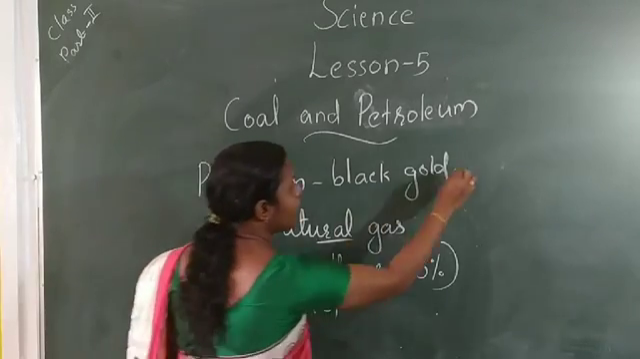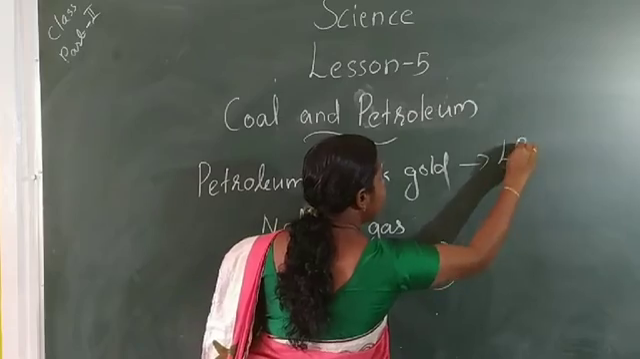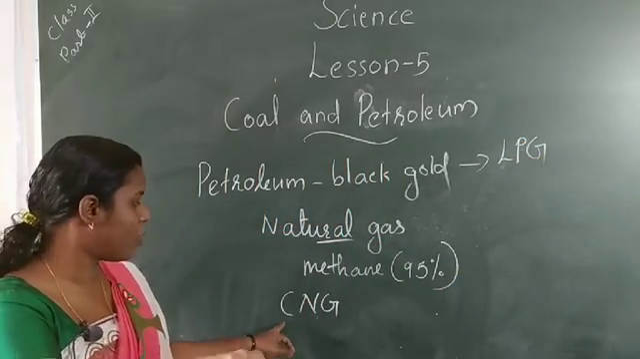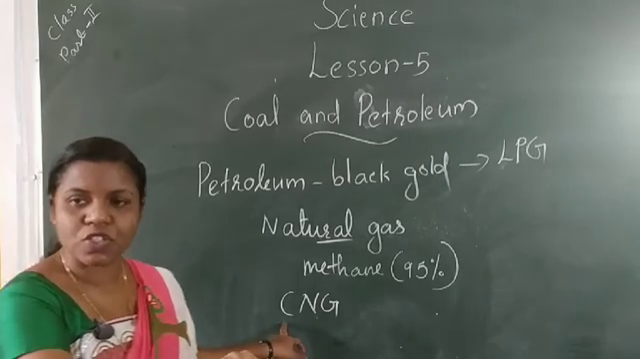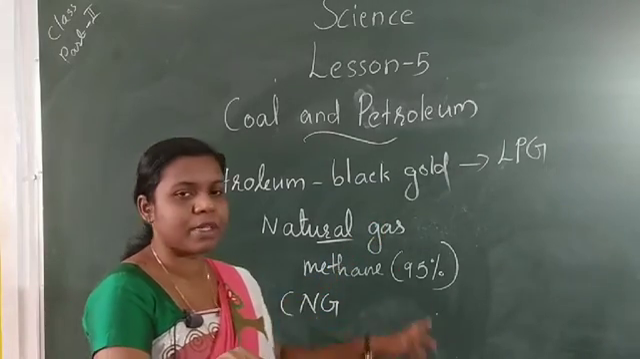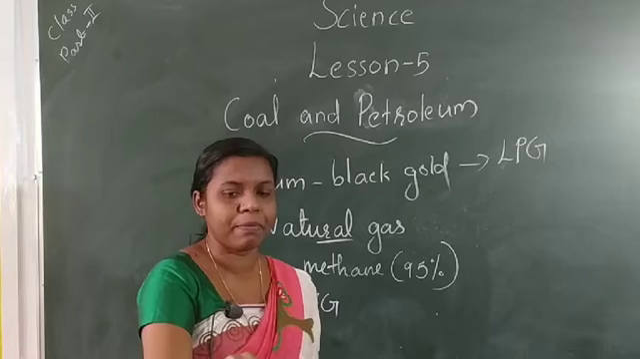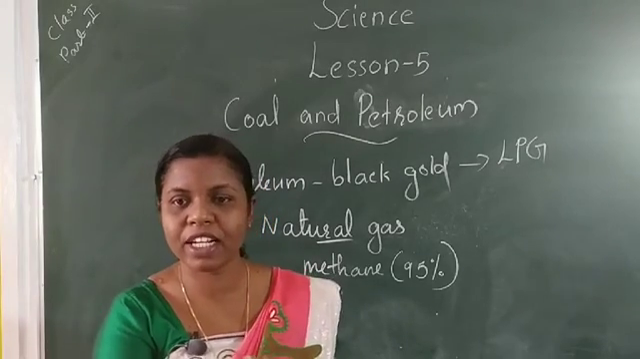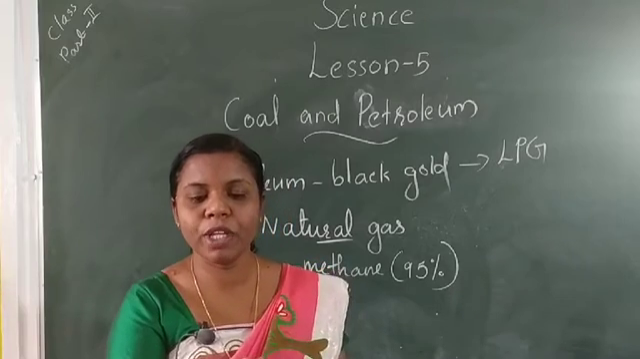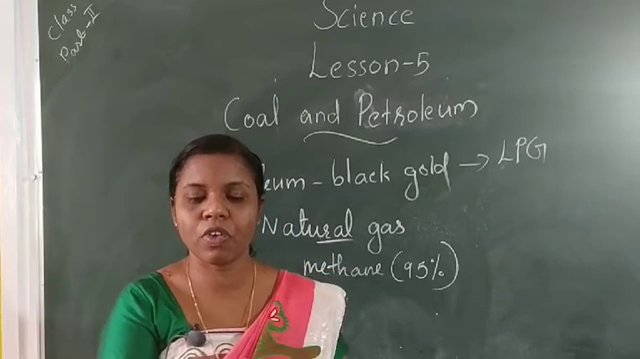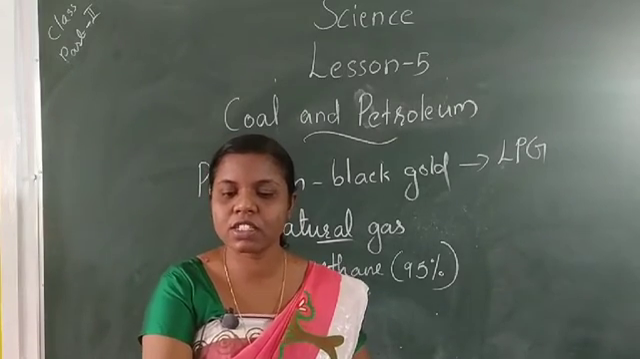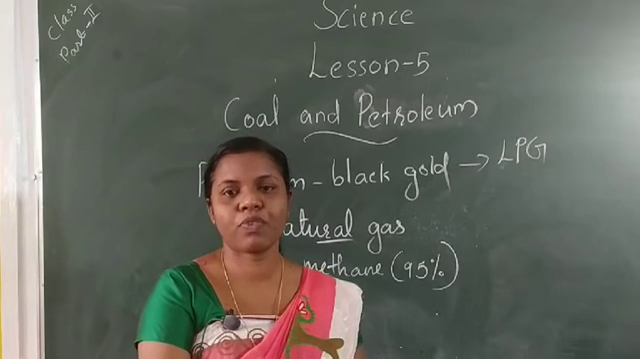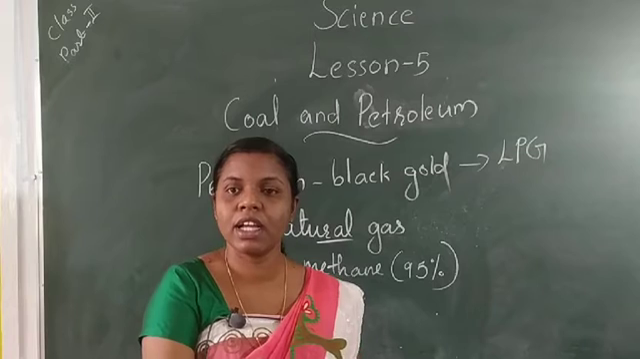Petroleum's other form is LPG, and natural gas is the CNG. CNG's full form is compressed natural gas. LPG means liquefied petroleum gas. CNG is used for power generation. It is now being used as a fuel for transport vehicles because it is less polluting. It is a cleaner fuel.